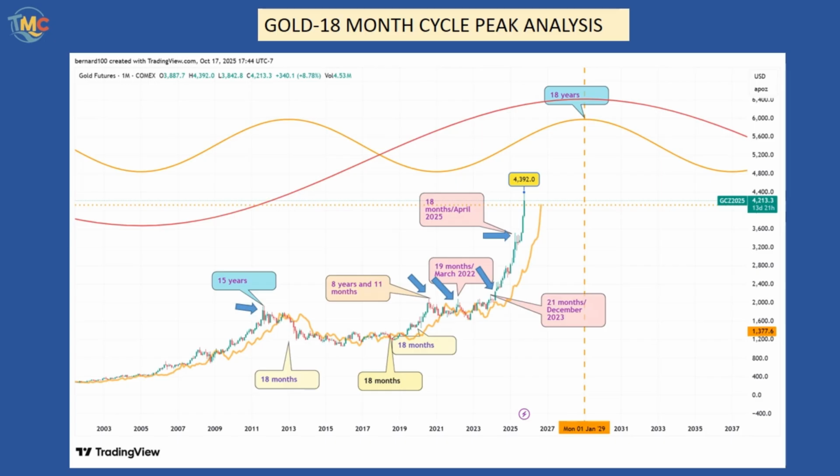This peak was also the 4.5-year cycle peak. The average length for the 18-month cycle inside this 54-month cycle was 19.3 months, just 1.3 months longer than the 18-month average. Let's now make a forecast for the next 54-month and the next 18-year cycle peak. The first 18-month cycle peak is expected to form around October 2026, the second one in May 2028 and the last one in December 2029.